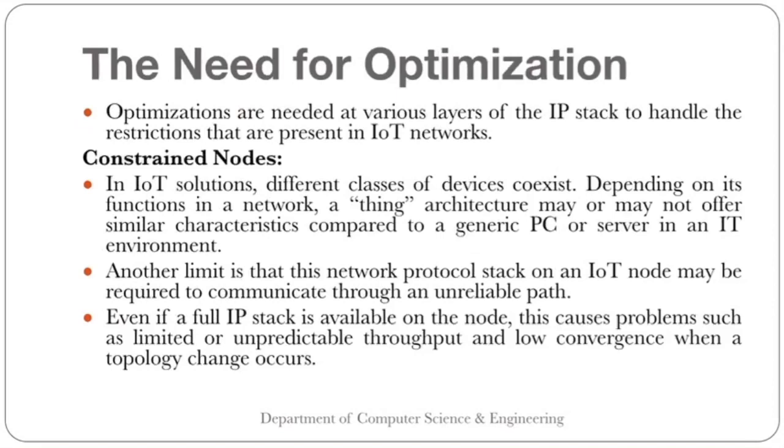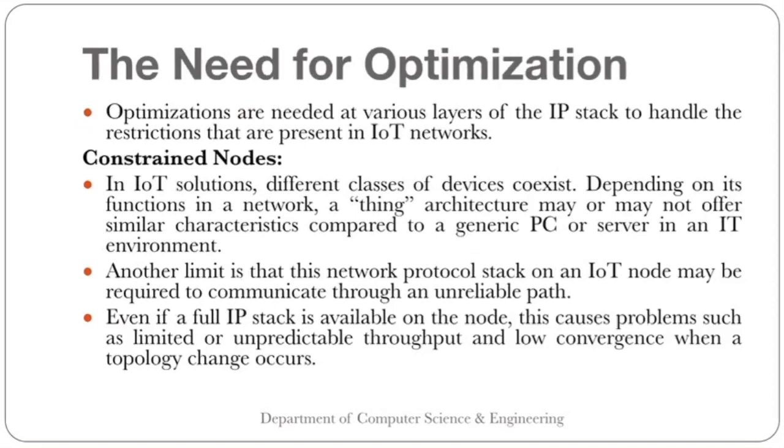So we know that particular nodes in the IoT will have different features, like different memory sizes, or different support for the data. We have seen that in the last module about the different forms of the nodes, class 0, class 1, class 2 and all. Okay, so the characteristics of these are different.